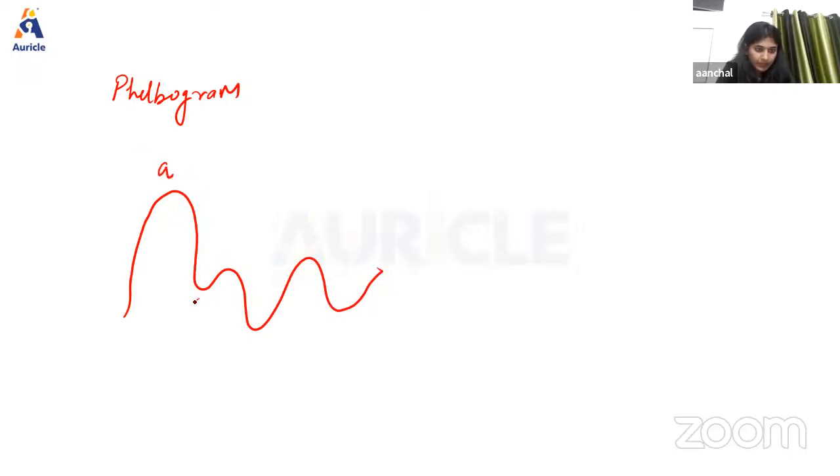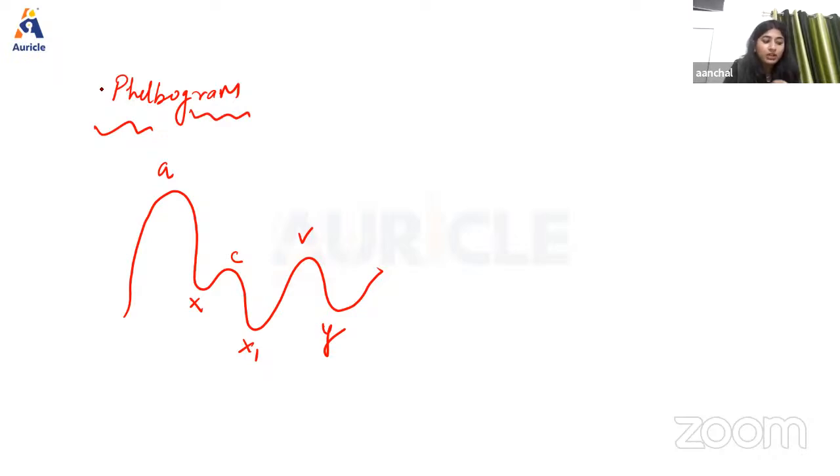We're going to learn that with the help of this wave. Here we have A, then X, C, X1, V, and Y. The recording of jugular venous pulse is known as phlebogram.